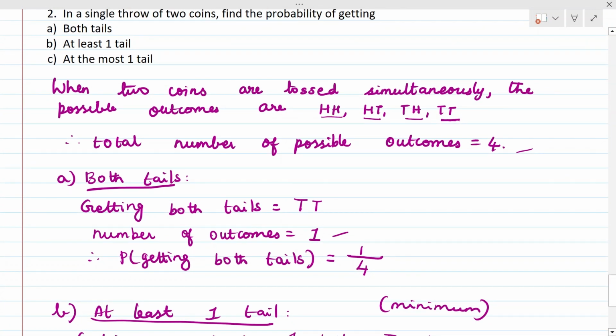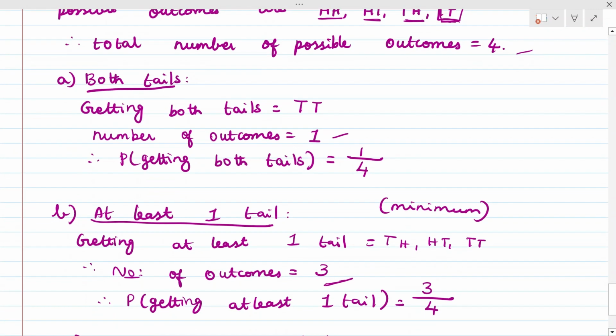Maximum one tail is allowed, minimum 0 tail is also allowed. So we cannot have this TT because it has two tails. Maximum only one tail is allowed. Even if you don't have a tail it is fine. So HT is allowed, TH is allowed and HH is also allowed in this case.